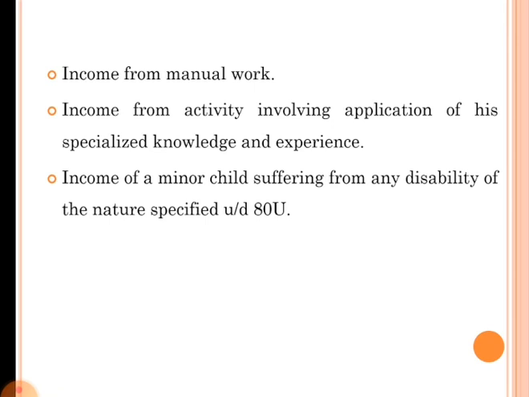So, this kind of income is not taxed, or here parent cannot claim for deduction for this type of income.